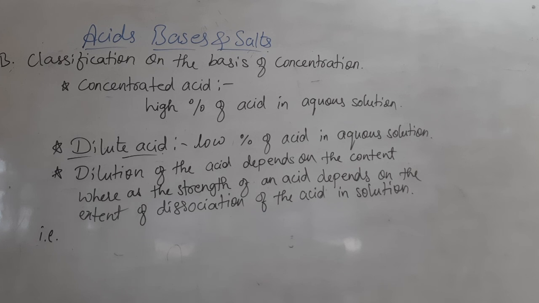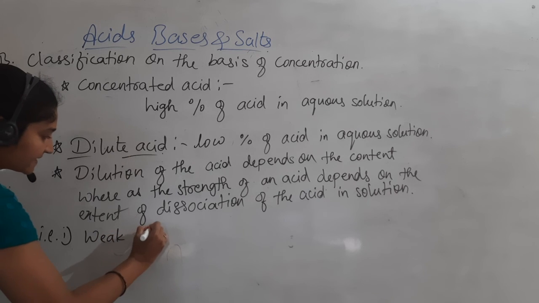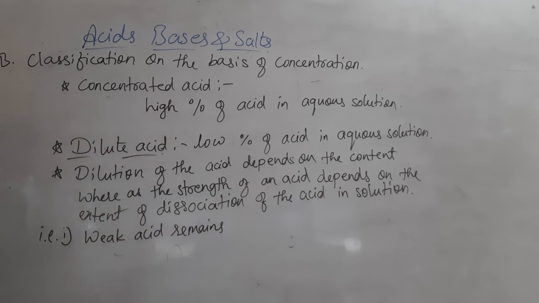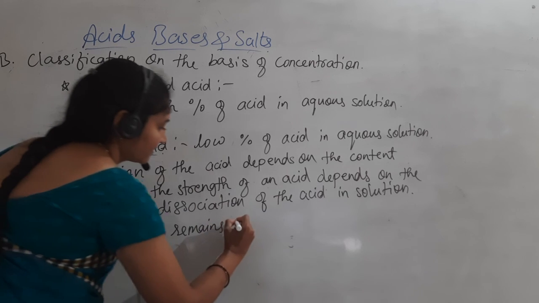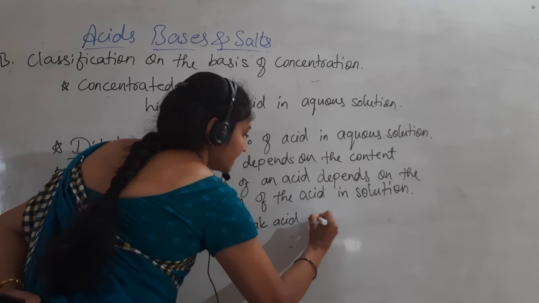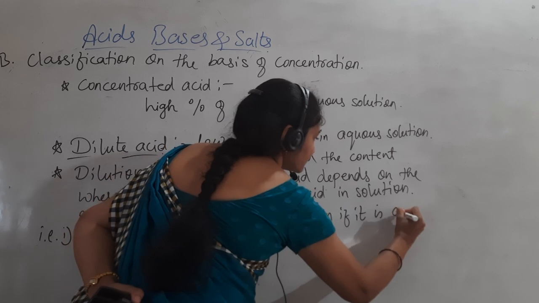So a weak acid remains, the first one, weak acid remains weak acid even if it is concentrated.